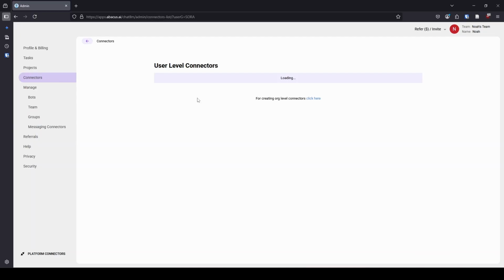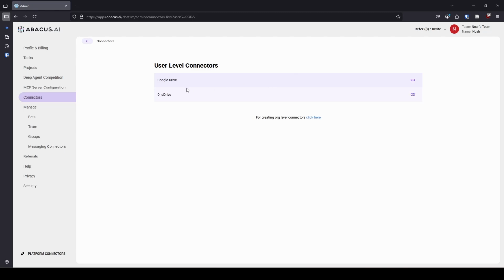Moving on down, we get into connectors. So if you want to, you can connect it to Google Drive or OneDrive. I have not done that. I don't feel the need to do that. But if you wanted to, you could do that.